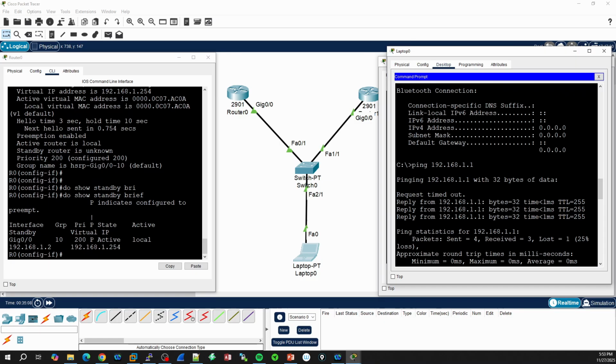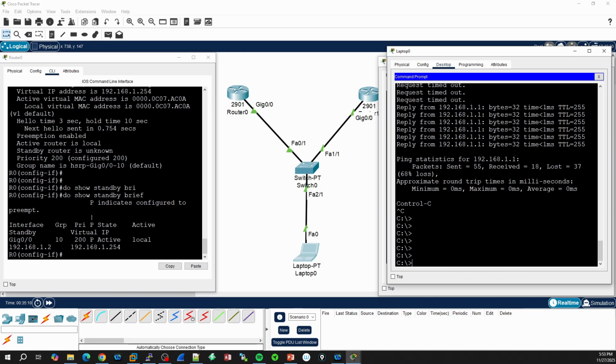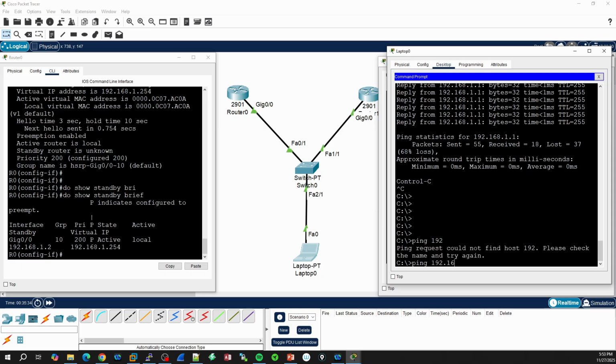And now we need to go to the computer or to the host to do the final test, which is to just stop this interface that is connected to the switch and then from the switch to router 0, and to see if we have any kind of changes to the result and to the destination that could be reached from this laptop. So all we have to do is use the command ping and try to ping the virtual IP address, which is the same for both routers.